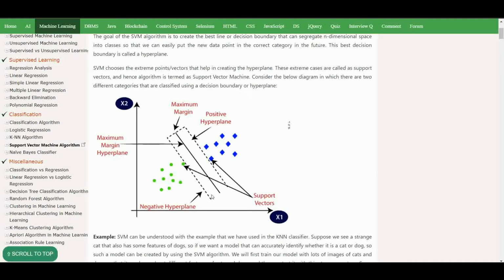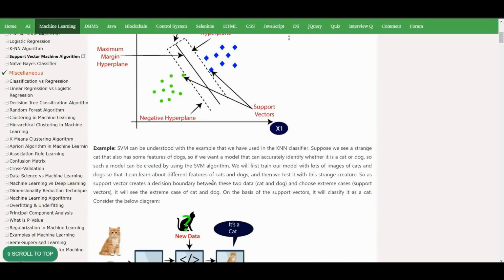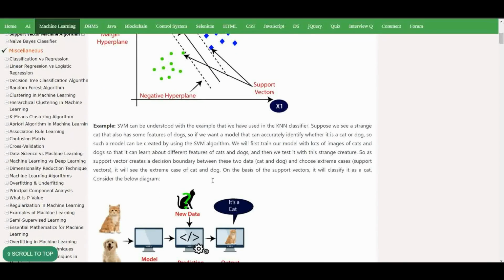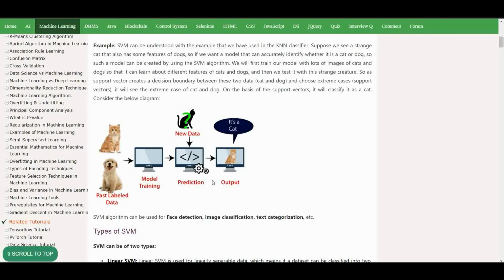Between this line is the maximum margin. This is the positive hyperplane, this is the negative hyperplane, and this is the maximum margin hyperplane, and these two are support vectors, this green point and this blue point. So basically, we will understand with an example.